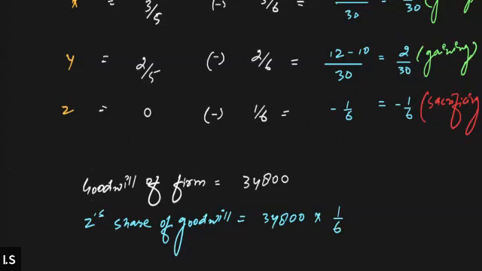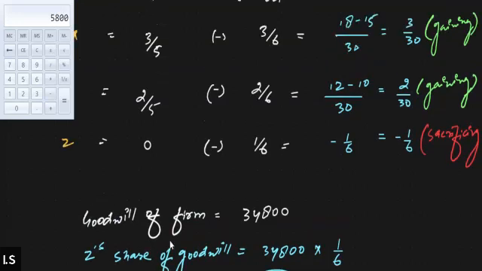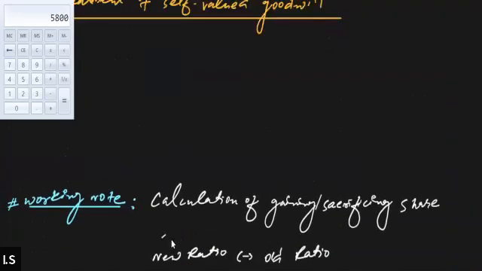That was the old PSR of Z. So 34,800 divided by 6, we will get 5,800. And this 5,800 will be distributed among the partners in the gaining and sacrificing share.